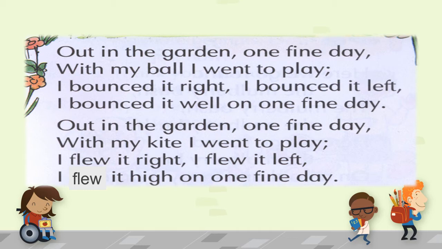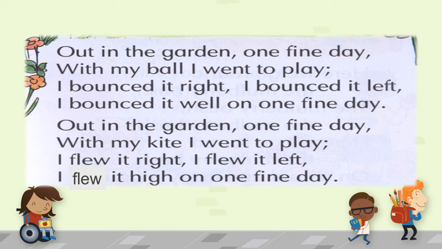Children, all of you might have noticed that when you throw a ball, either it comes back to you or it bounces back. What is the meaning of bounce?